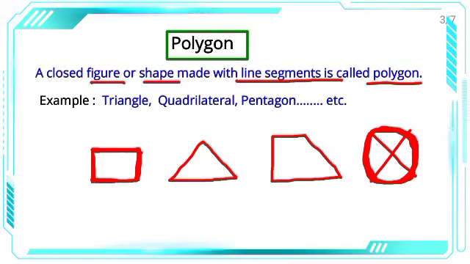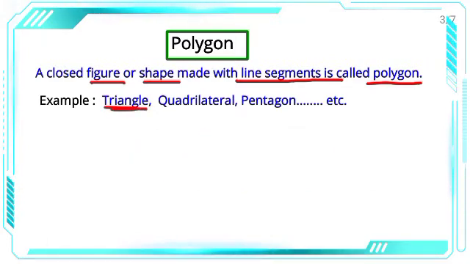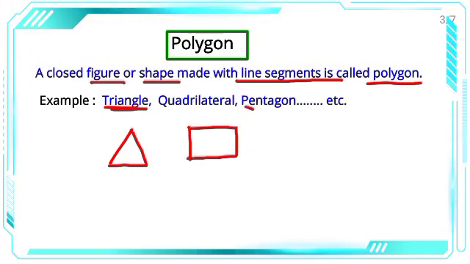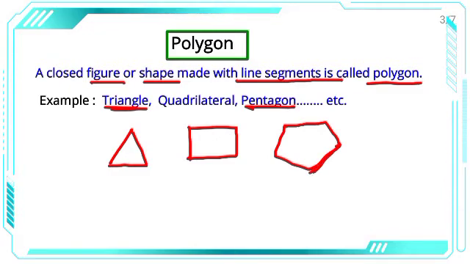Examples of polygons are triangle. Triangle means three sides, like this. Quadrilateral means four sides, like this. Pentagon means five sides, right? So 1, 2, 3, 4, 5, right? This is a closed shape made up of 5 line segments. So this is a polygon. Clear? Now one by one we will understand about some polygons.